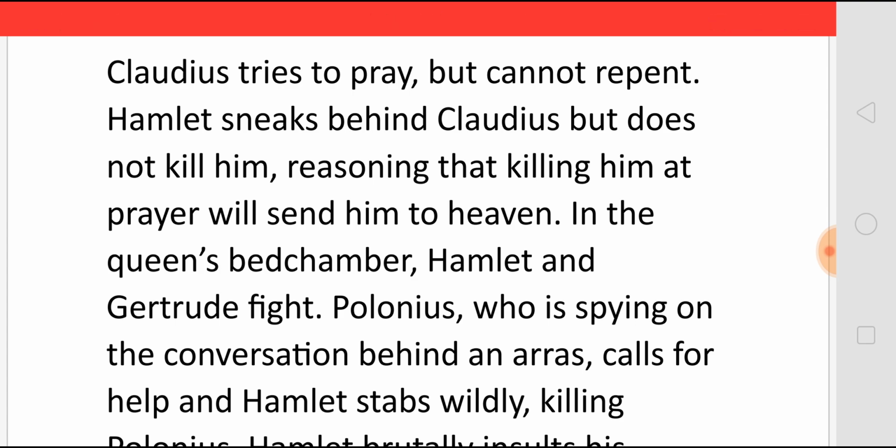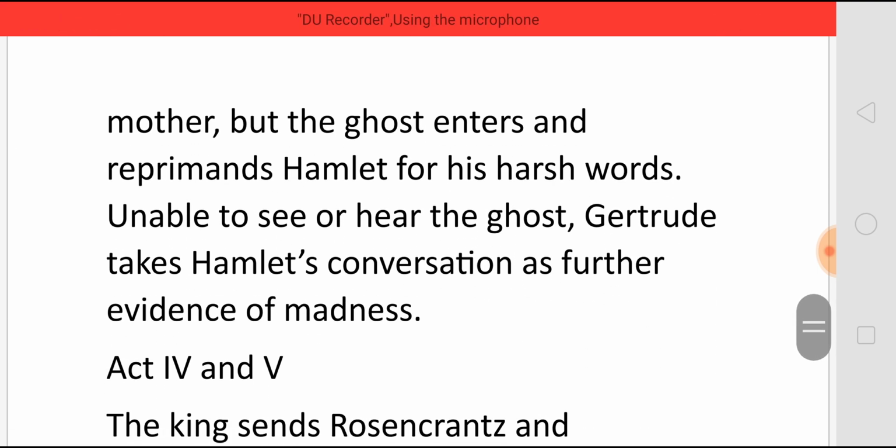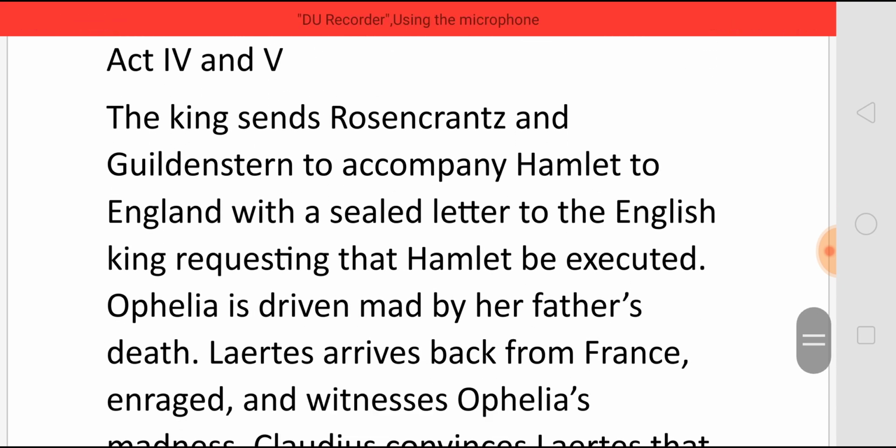But Claudius is a person who has murdered his father, and therefore he thinks that Claudius must go only to hell. And in the queen's bedchamber, Hamlet and Gertrude fight. Polonius, who is spying on the conversation behind an arras, calls for help, and Hamlet stabs wildly, killing Polonius instantly. And Hamlet also brutally insults his mother, but the ghost enters and reprimands Hamlet for his harsh words. Unable to see or hear the ghost, Gertrude takes Hamlet's conversation as further evidence of Hamlet's madness. The king sends Rosencrantz and Guildenstern to accompany Hamlet to England with a sealed letter to the English king requesting to kill Hamlet. Ophelia is driven mad by her father's death.